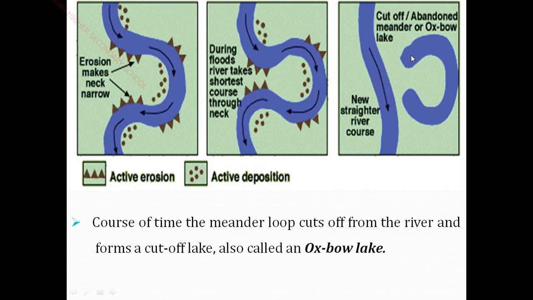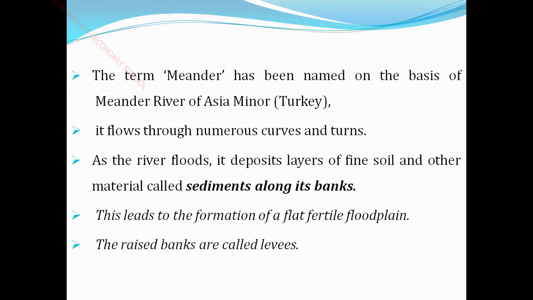Okay, dears. Let us see the next slide. You see, the term meander has been named on the basis of the Meander River of Asia Minor in Turkey. So this is termed as meanders.